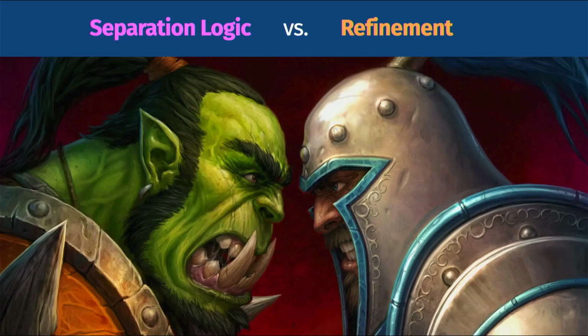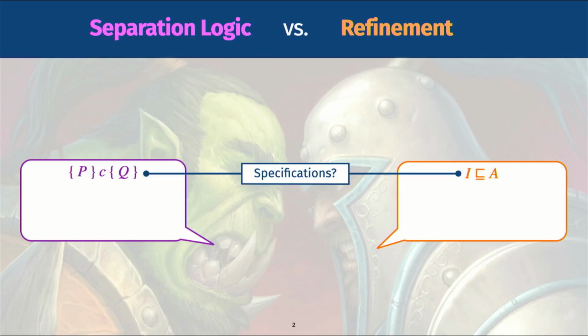Separation logic and contextual refinement are very different in nature, and they offer incomparable benefits. Let me tell you how they differ. They have a different notion of specification. The former uses Hoare triples, and the latter uses an abstract program.